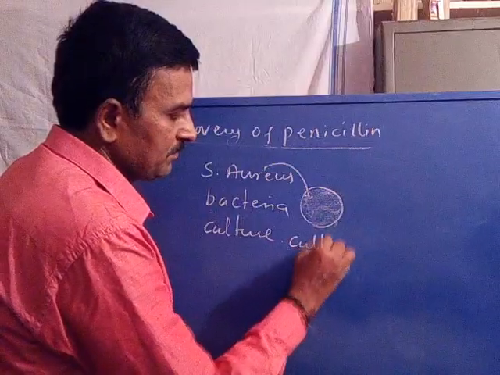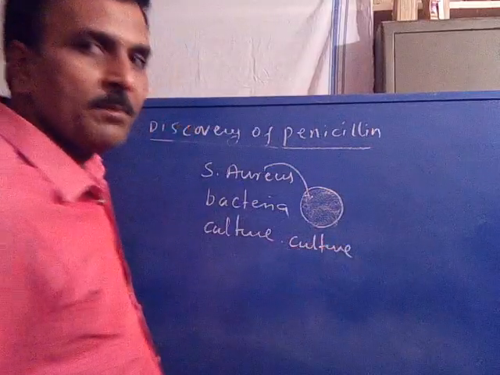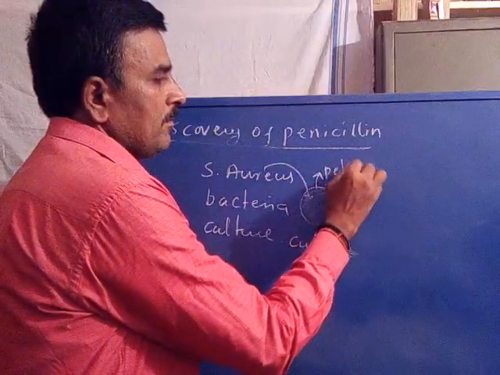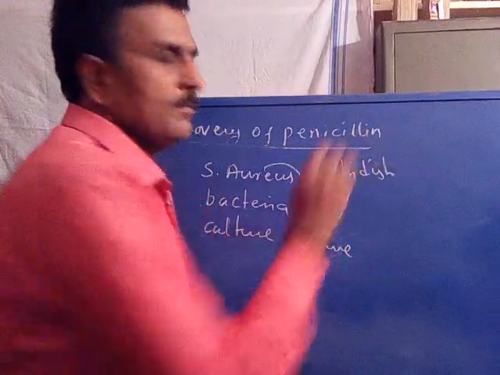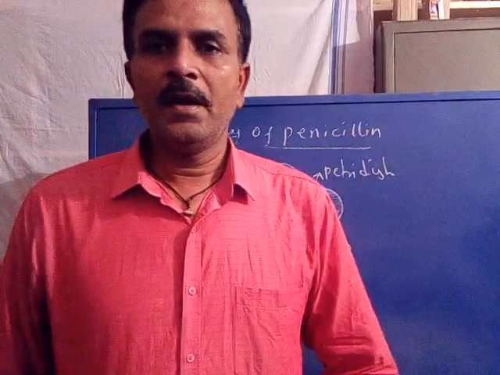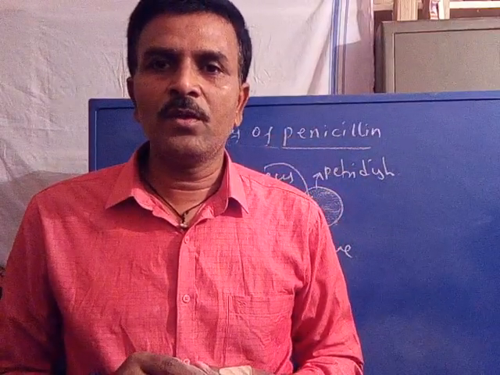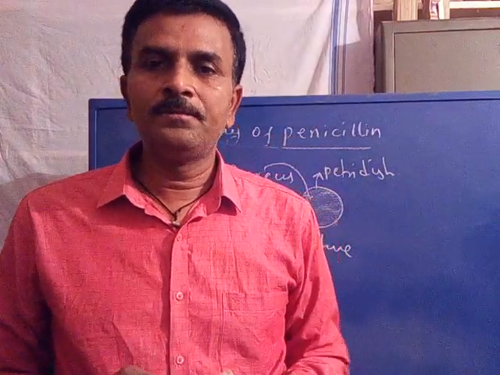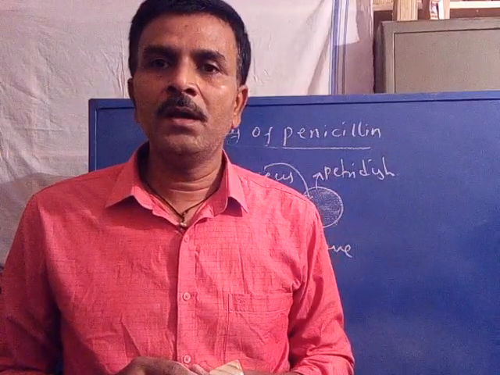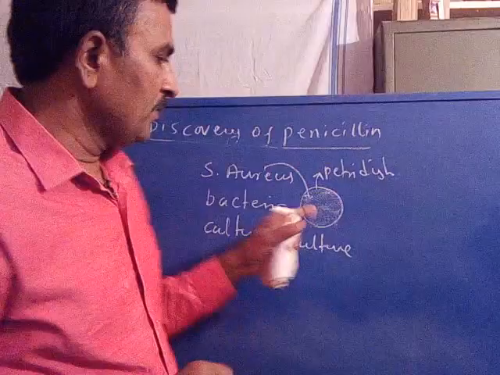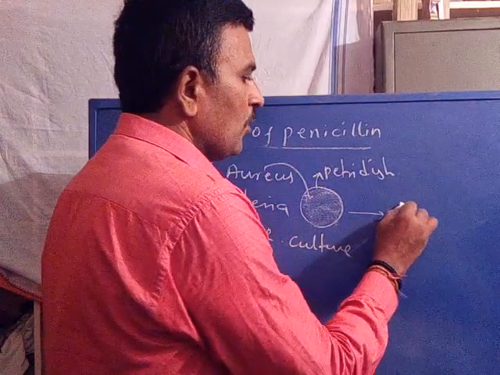This is the culture, in a petri dish. He prepared a bacterial culture of Staphylococcus aureus and kept it on his research bench under open air.